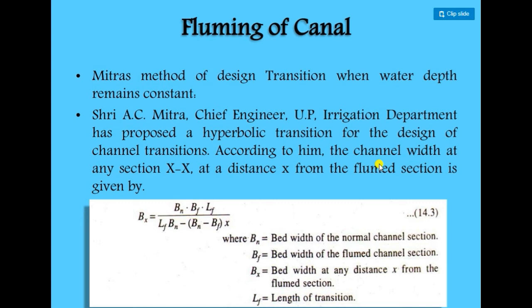Now, as per Mitra's method, the bed width at any distance x from the flume section is defined as Bn to Bf upon B into Lf upon Lf Bn minus Bf into x. He was the chief engineer of the UP Irrigation Department, and he proposed the hyperbolic transition for the design of channel transition. According to him, the channel width at any section xx at a distance x from the flume section is given.